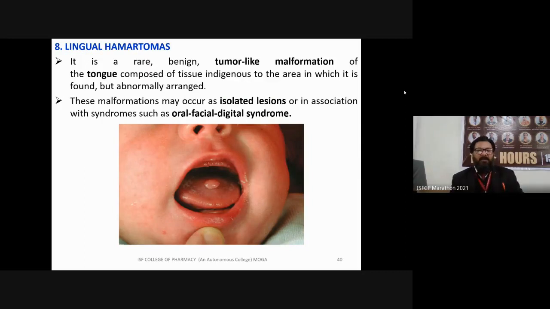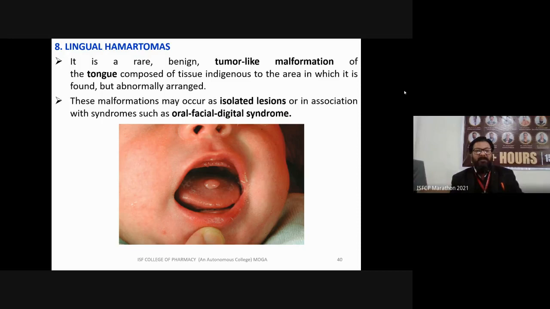Next is lingual hamartomas. When there is the term oma, it means tumor-like malformation, where there is an overgrowth of some specific tissue on a particular site or organ. It is a rare, benign, tumor-like malformation of the tongue composed of tissue indigenous to the area in which it is found, but abnormally arranged.